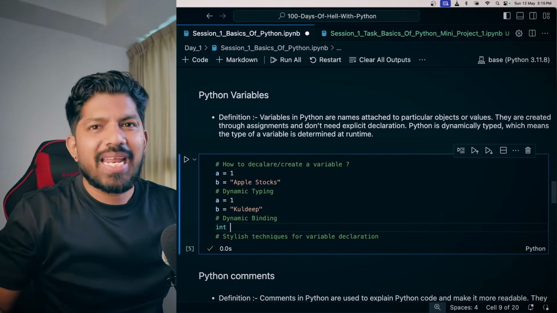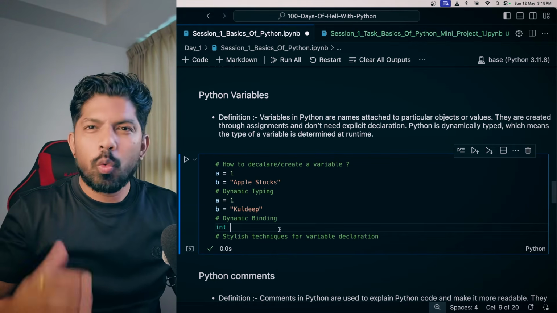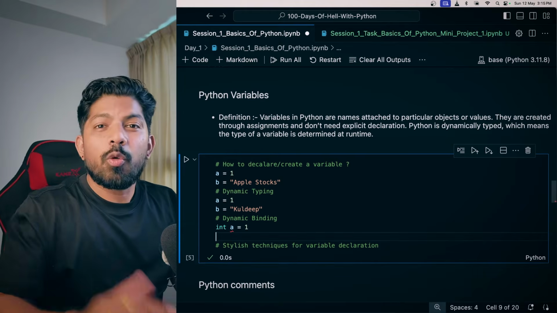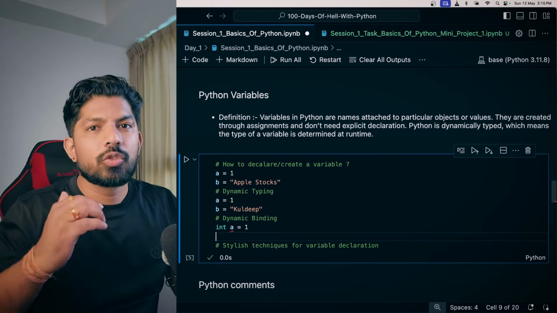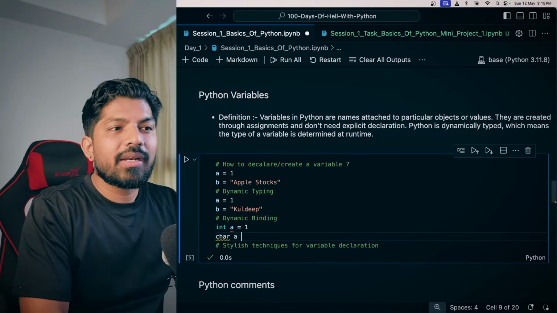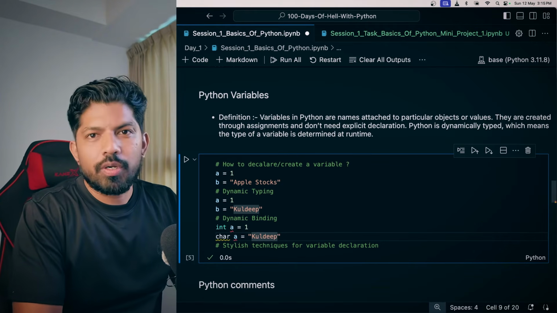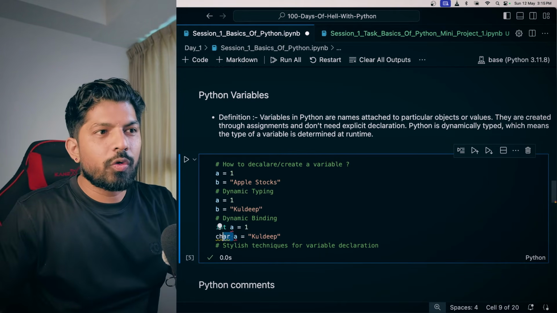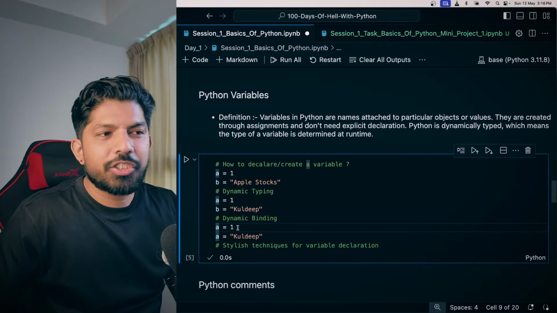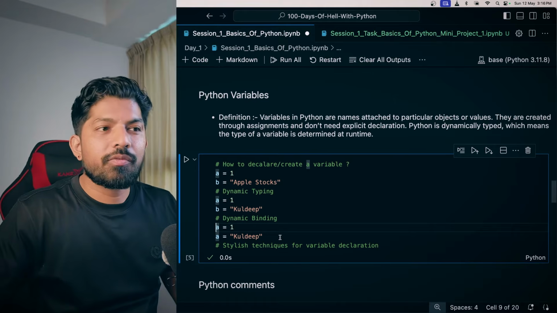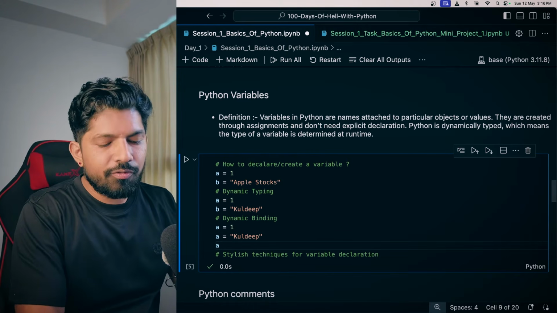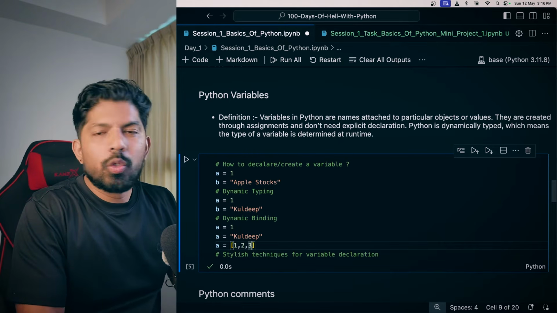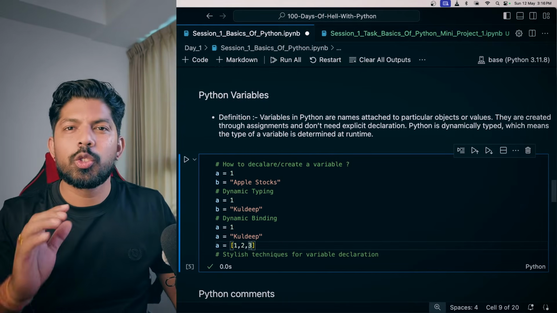Now the next is dynamic binding. So what is dynamic binding? In other languages like C or C++, you have to mention like integer a equals to 1. So now we have explicitly mentioned that a will be an integer throughout the program. So now we cannot say that a is Kuldeep. It will not work. It will throw an error, right? But in Python, it is very flexible. You can just give a equals to 1, an integer. Then in the next line, you can give a equals to Kuldeep, which is a string. It's so flexible. You can even assign a list or dictionary or set, and there is no restriction. There is no issue and you will not get any error.